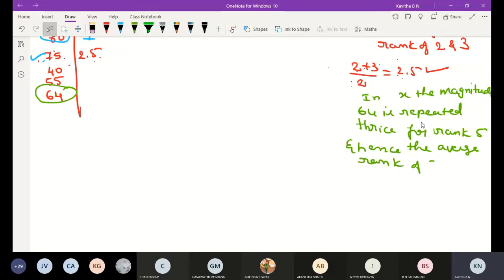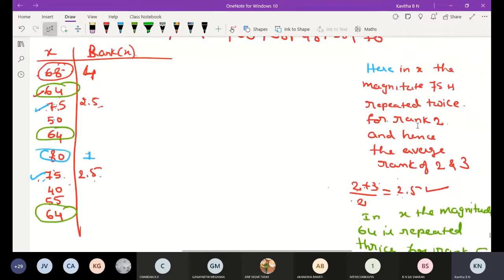Rank of 5, 6, 7. We are writing 5, 6, 7 is equal to 5 plus 6 plus 7 divided by 3. Okay, it will come 18 by 3, means 6. 64 we have to assign the 6 here, 6 here also, and the last 64 also we have to assign 6. Understood, Chandan? Any doubt in this concept? Alright, understood?